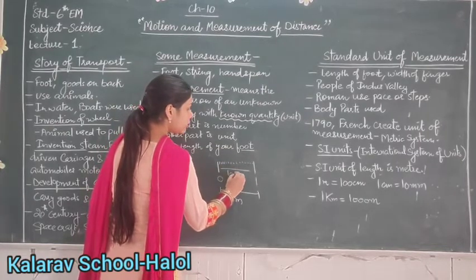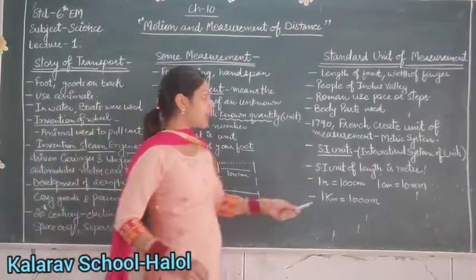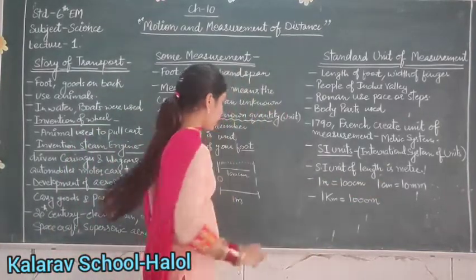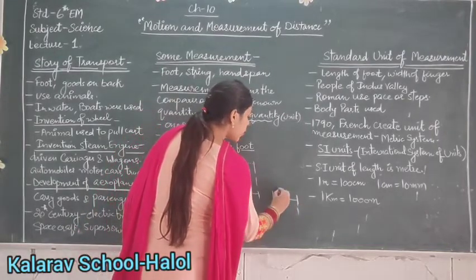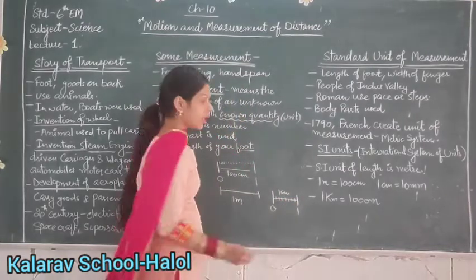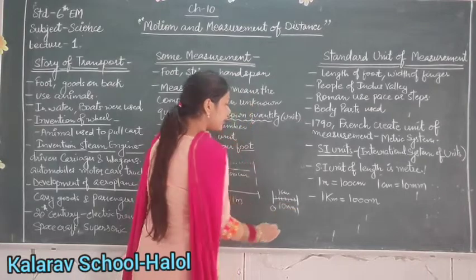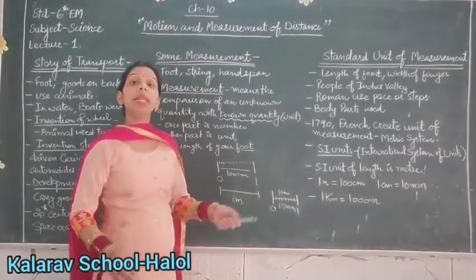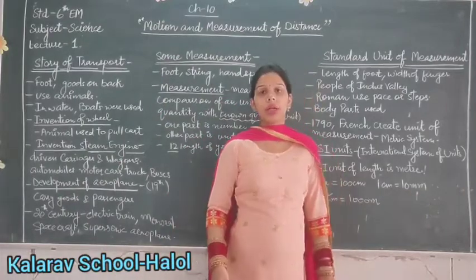So those 100 small divisions are 100 centimeter. So next is 1 centimeter. If I take from 0 to 1, that is 1 centimeter, it is divided into 10 divisions. That 1 centimeter is divided into 10 millimeter. So we can say that 1 centimeter is 10 millimeter.